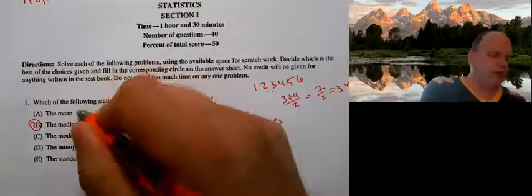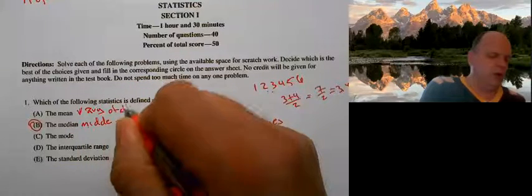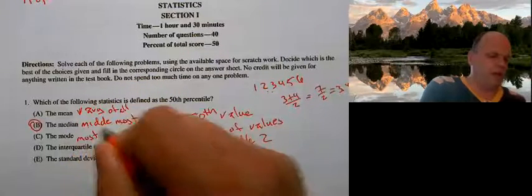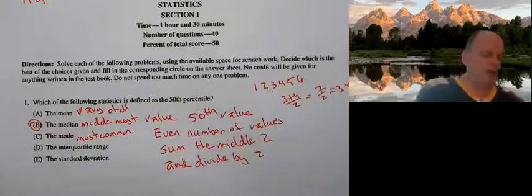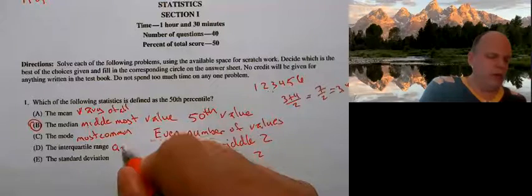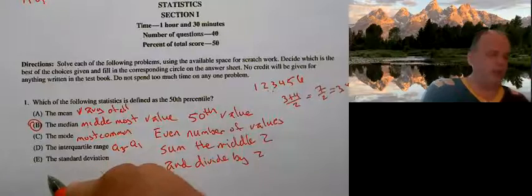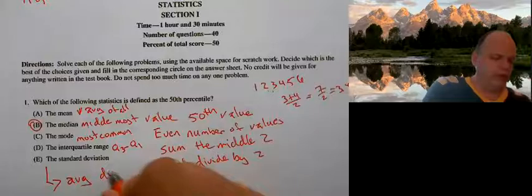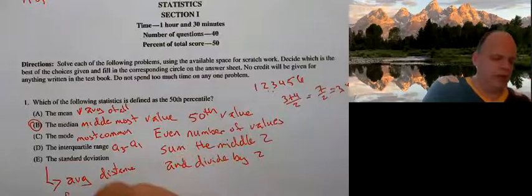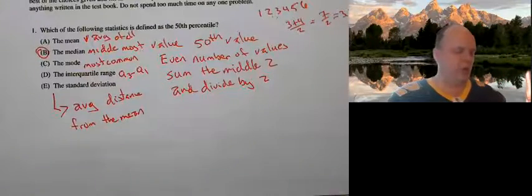The mean is just the average of all values. Mode is most common, and there can be multiple modes. The interquartile range is Q3 minus Q1. And the standard deviation is the average distance from the mean. But the answer to number 1 is A.